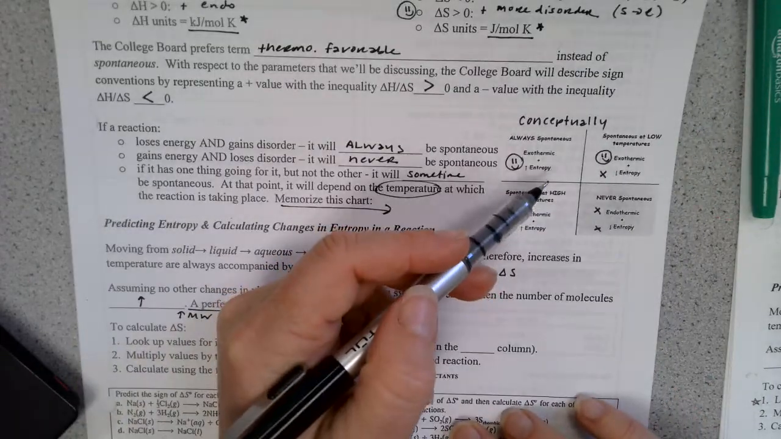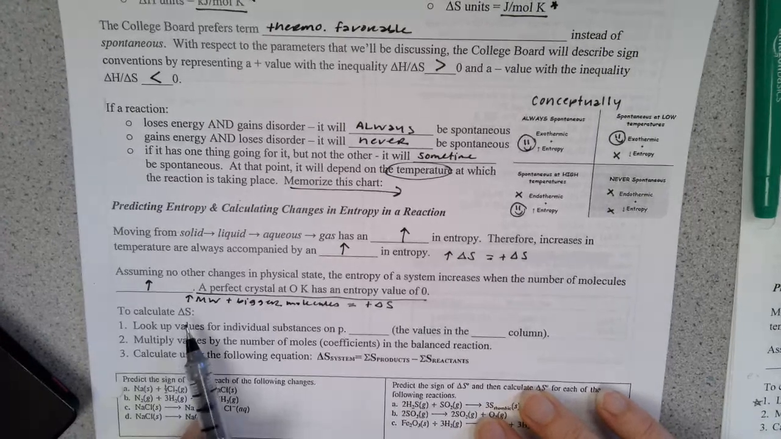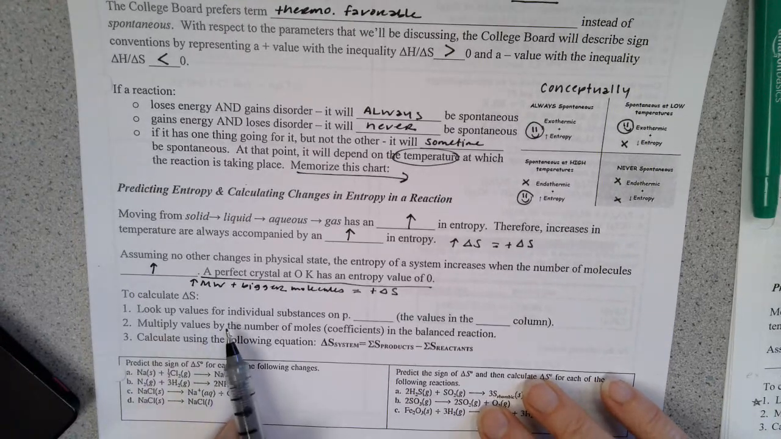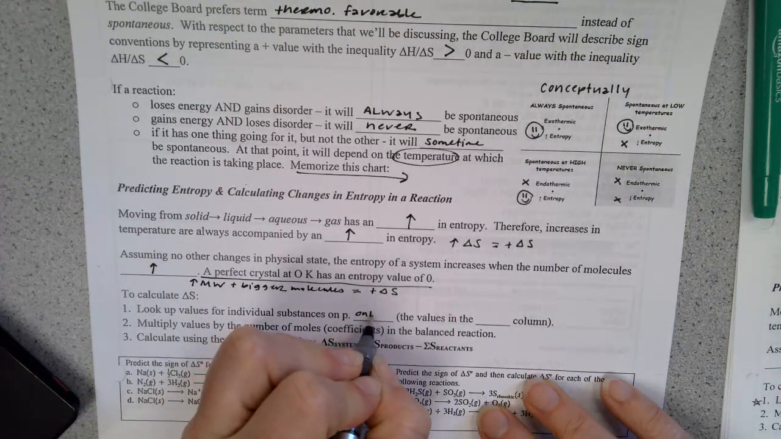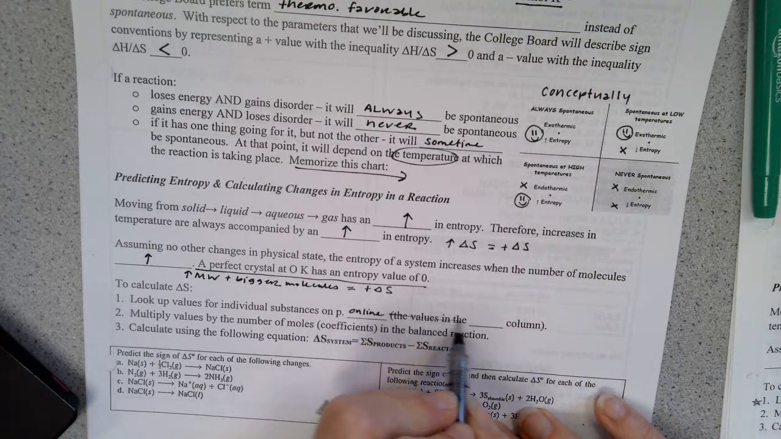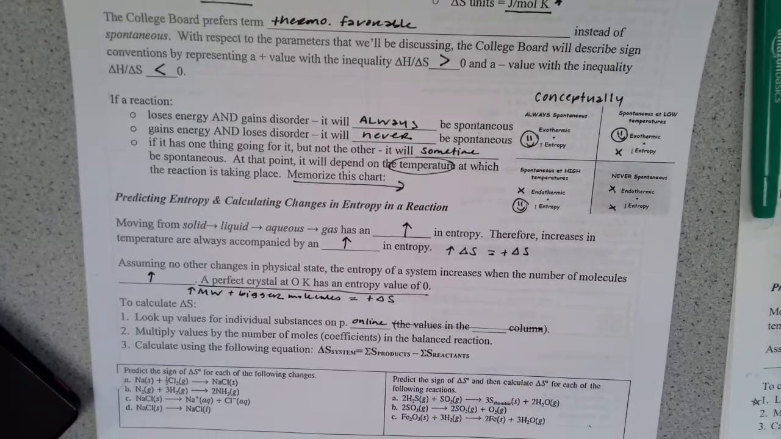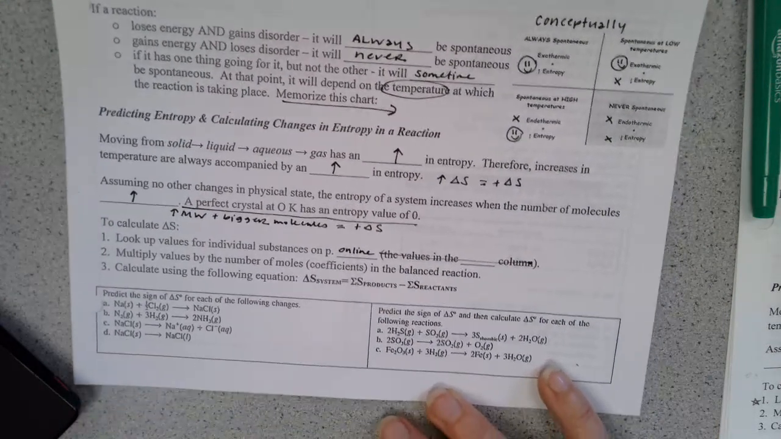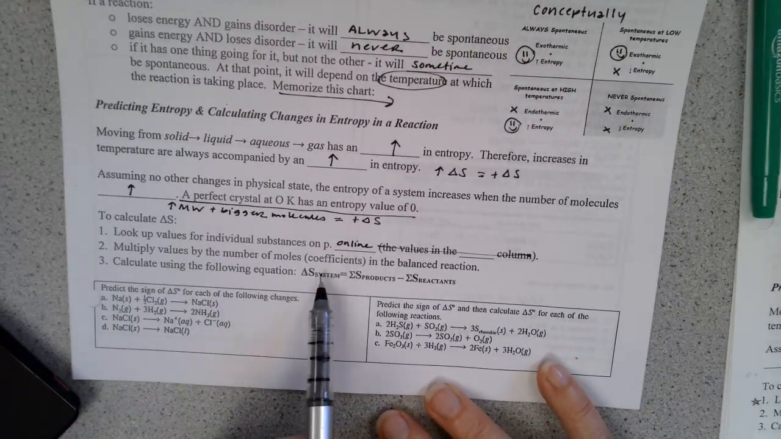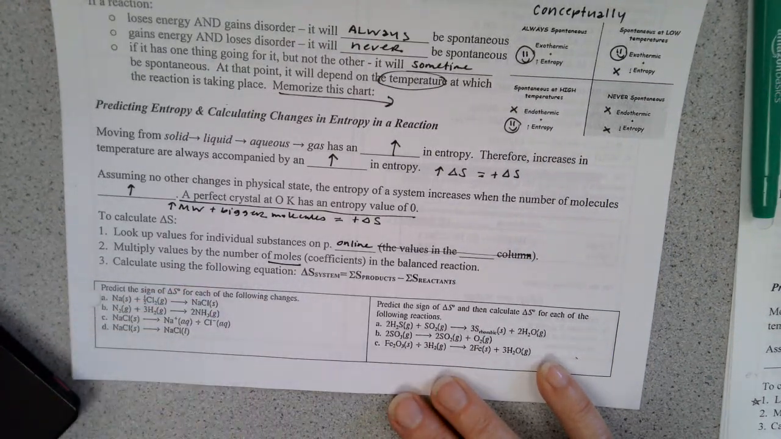So this was a conceptual way to figure out entropy and talk about entropy. But now let's look at the mathematical way. You can actually look up values for individual substances. I'm just going to put online because we don't really have a page number for that. And I'm going to cross this out because we're not going to do that. You can actually look up delta S values, and it's very similar to looking at the enthalpy stuff where you're going to multiply by the moles, the coefficients, and when you look up the values, it's going to be products minus reactants in this case.